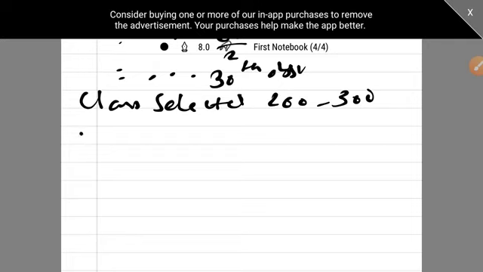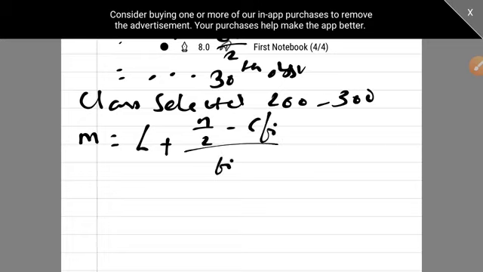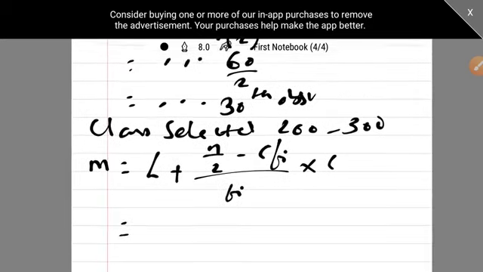Now median is what? Median is L plus (n by 2 minus CFI) upon Fi into C. Now what is L?